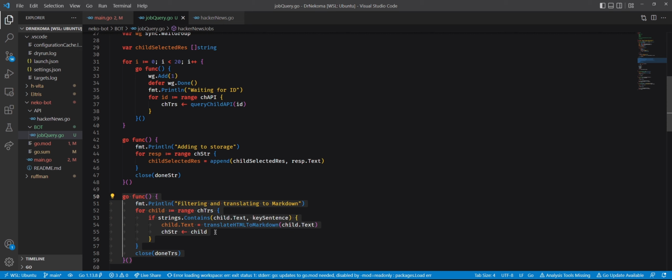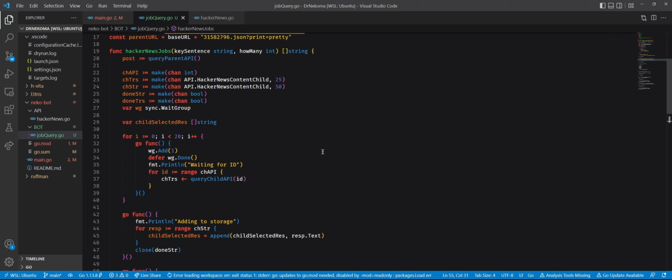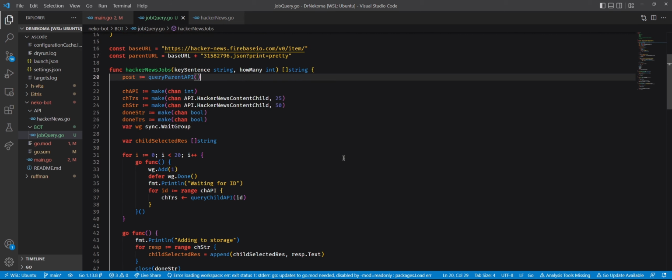Wait, go to the parameters again for this function. Like hacker news jobs, and then a sequence, and how many, and then, ah, wait a bit. We would need to add the filtering, the checking, in the workers themselves. Where are you getting the IDs here?